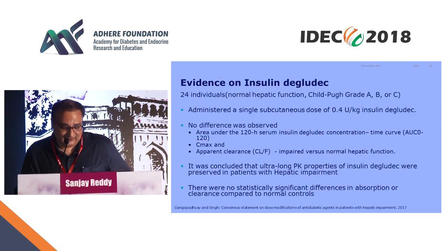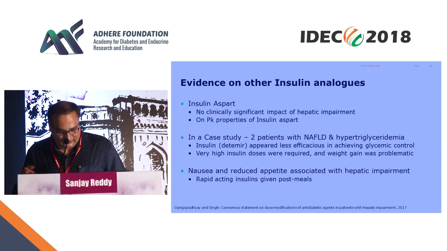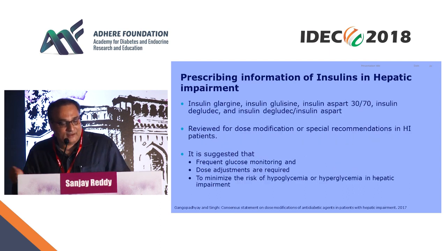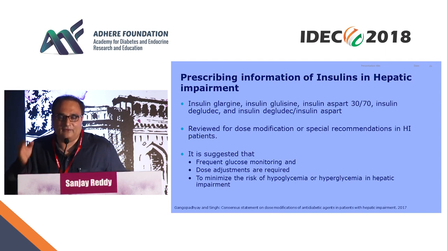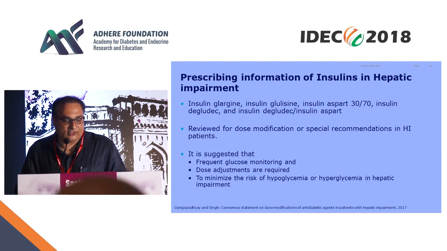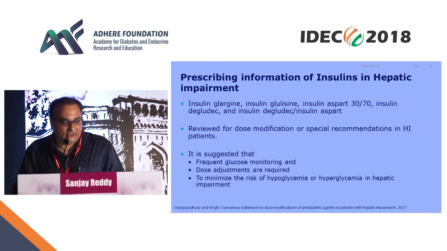And this is a study showing degludec, and there's no need to change the dosage. There is evidence for other insulin analogs, a couple of studies. But what is the prescribing information on all the insulin labels which are available for prescription today? It is suggested that frequent glucose monitoring and dose adjustments are required to minimize the risk of hypoglycemia or hyperglycemia in patients with hepatic impairment.